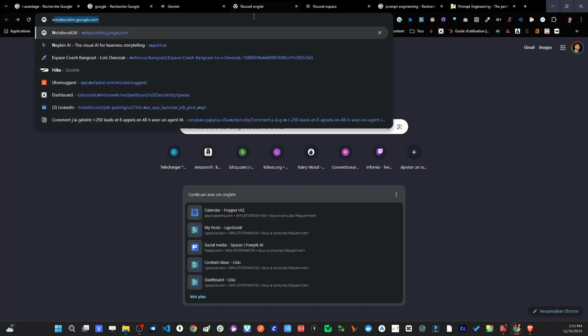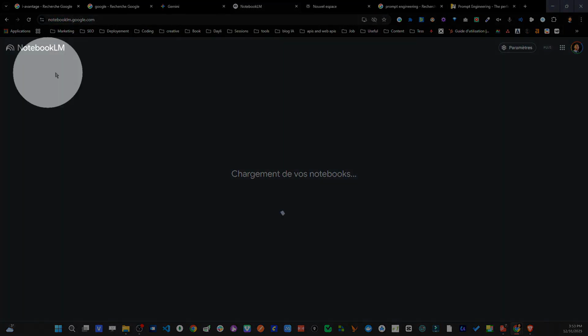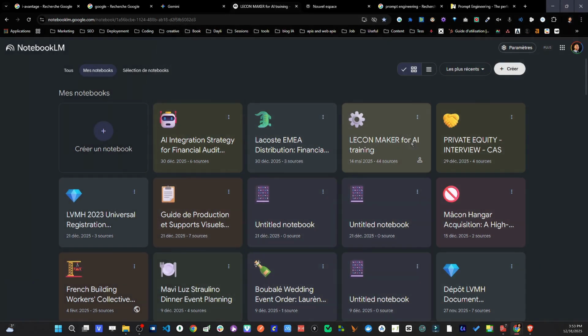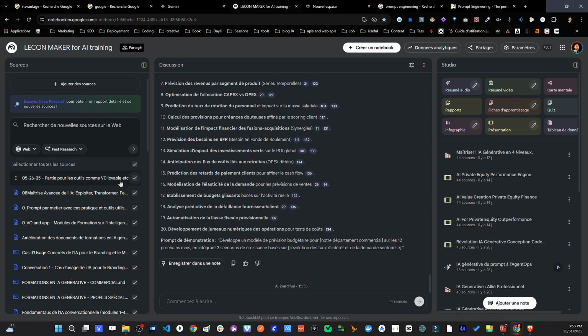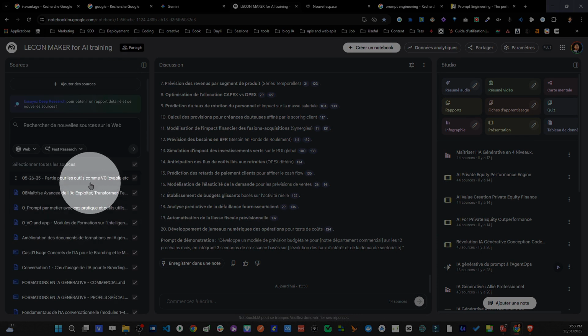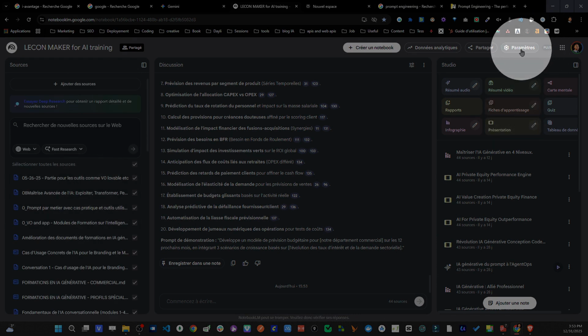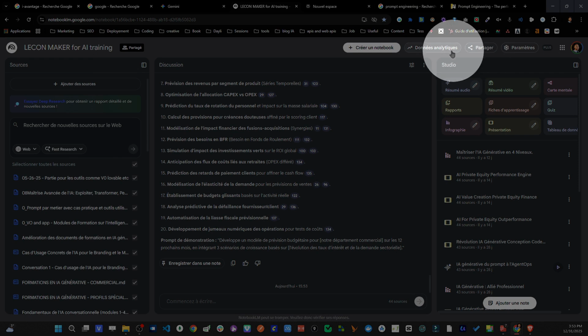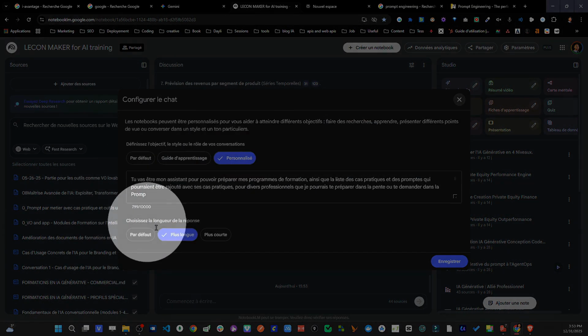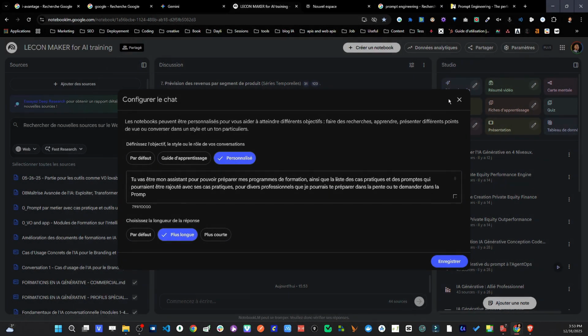For example, there's a tool called NotebookLM, which comes from Gemini. So it's the same brain, but it's not at all the same way of working. You'll be able to provide hundreds of thousands of pages through various sources. So these are lots of documents that are 200 to 300 pages long. And then, once again, look, sharing, it's always the same thing. But above all, look here, configure the notebook, you also have the instructions. So this concept is actually truly universal.